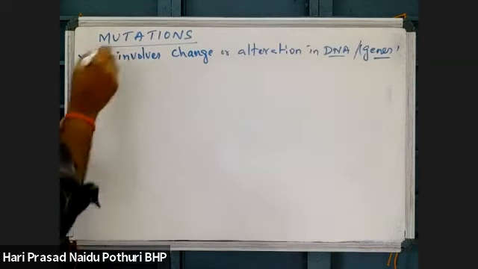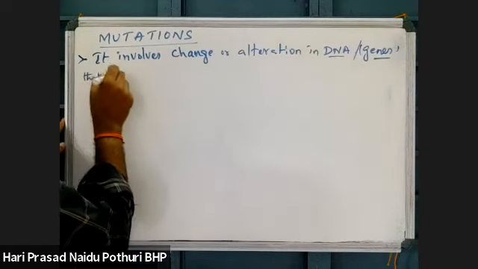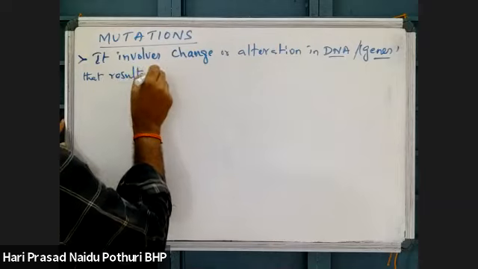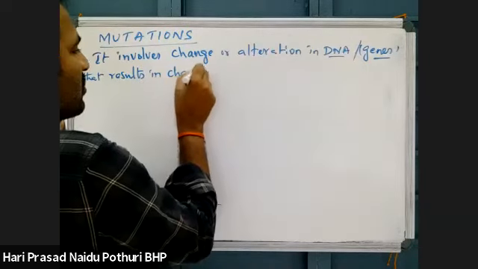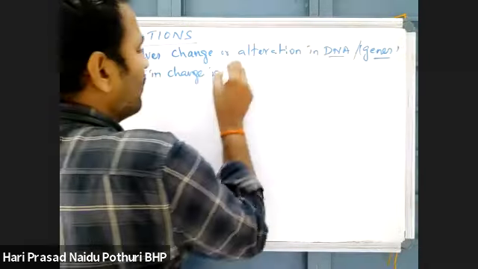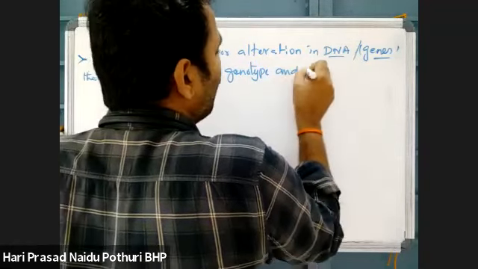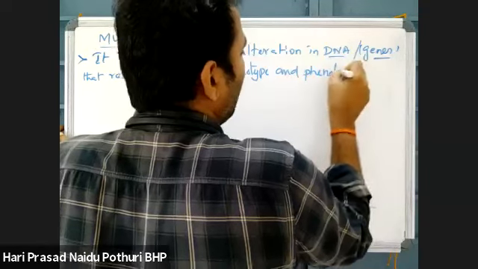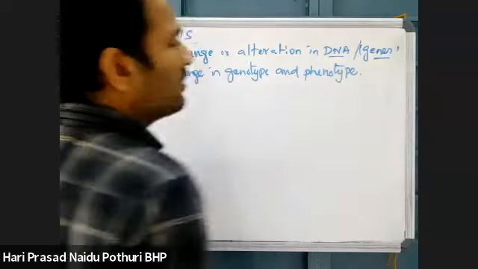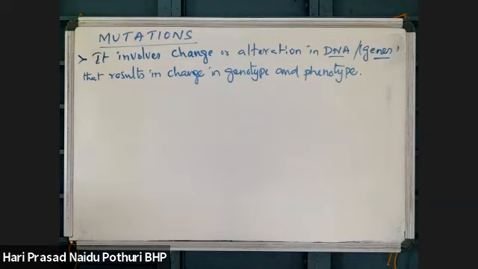That results in change in genotype and phenotype also. If DNA is altered, the genotype will be modified, and the phenotype will also get modified. The total genotype and phenotype of the organism will get changed.